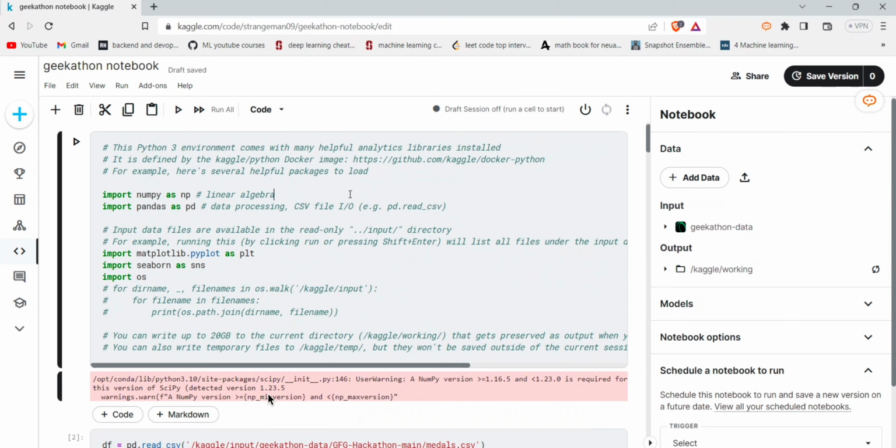Today we present our project for the Geek Olympics Hackathon. The project involves a thorough data analysis of the Olympic Games using Python and popular data science libraries to uncover insights about athletes, countries, and disciplines across history.